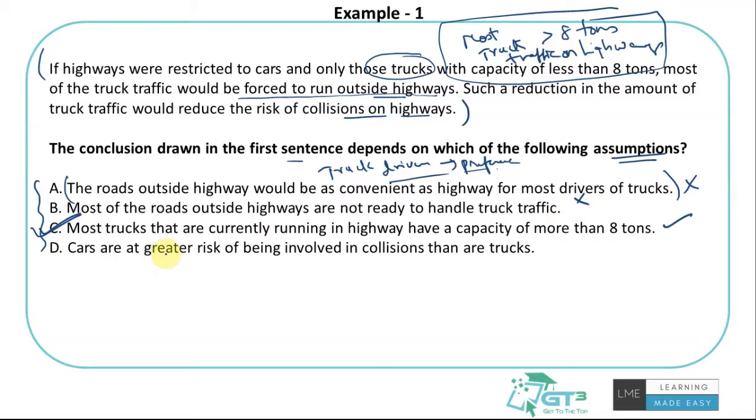That's why that's the correct answer. Cars are at greater risk of being involved in collisions than a truck. Again, not making any sense. Anyway, that would not even help me in the conclusion in the first line. That would be something related to this, but even then this does not link with anything based on what the question is asking.